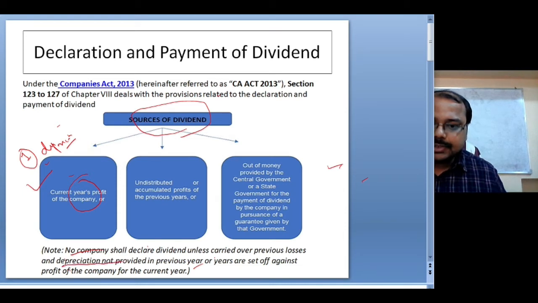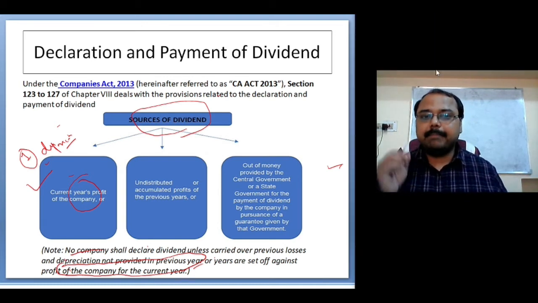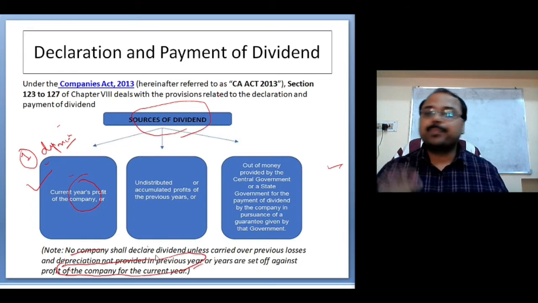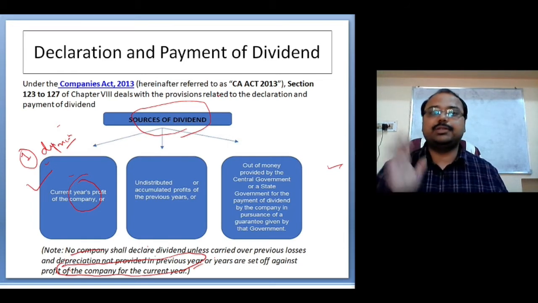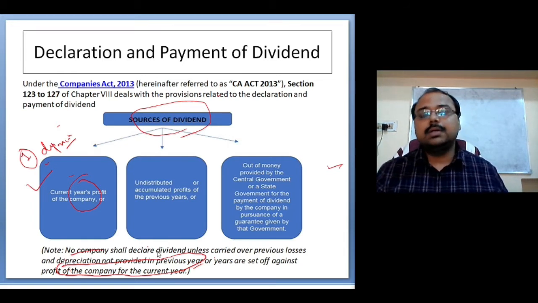If depreciation was not provided in the previous year, then your dividend cannot be declared out of your current profit.